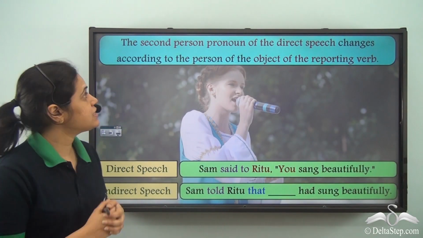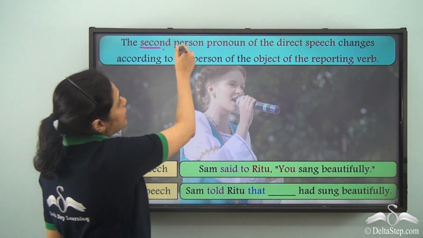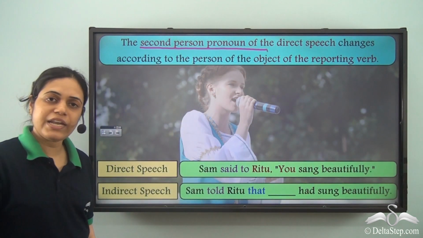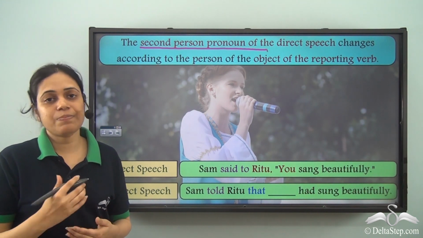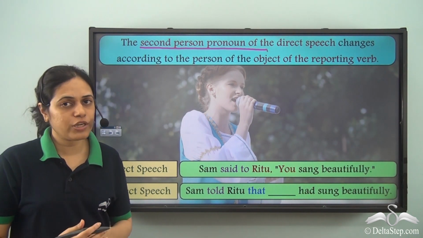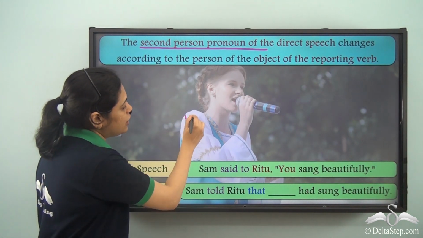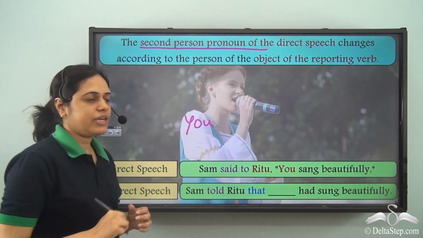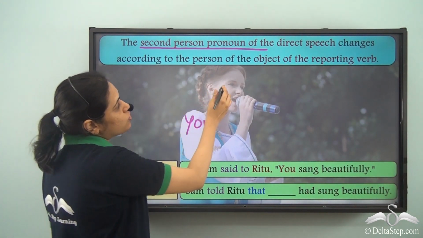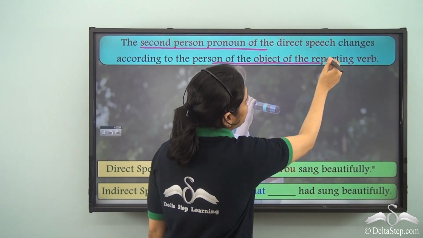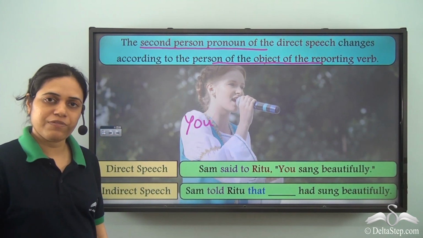Now what happens if there is a second person pronoun in direct speech? What is the second person? You. That is the person or the people spoken to. For both singular and plural, it is you. It changes according to the person of the object of the reporting verb.